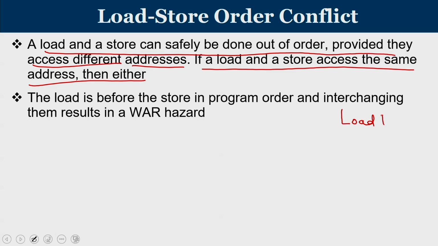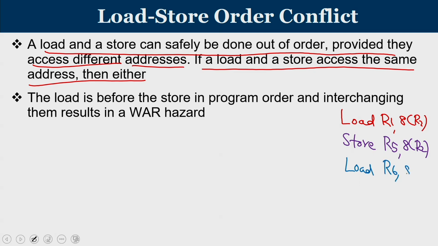So, you are going to have a load of R1, 8 of R2, and let me take the second instruction. It is a store of R5, 8 of R2. Let me put up the third one, another load of R6, 8 of R2.